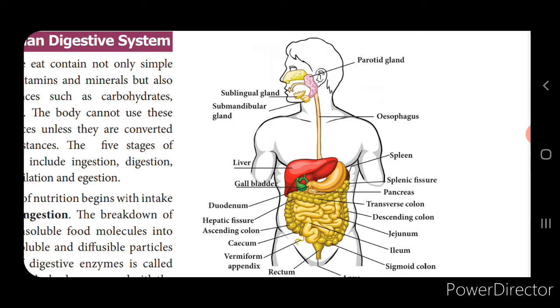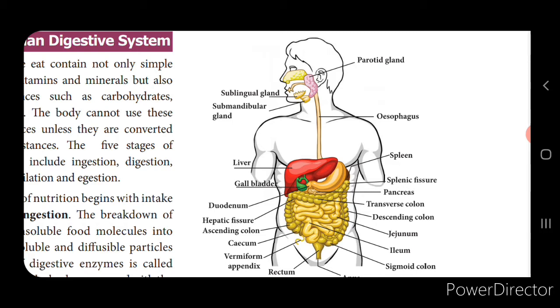Now let's see the structure of the alimentary canal. This alimentary canal is a large tube-like structure, and it consists of the mouth, buccal cavity, pharynx, esophagus, stomach, small intestine and anus. Now let's see the mouth. The mouth leads into the buccal cavity, isn't it? It consists of the movable upper and lower lip, the upper and lower jaw, and teeth. Now the teeth are a hard substance, isn't it? What is the function of teeth? The teeth are meant for holding, cutting, grinding and crushing of food, isn't it?